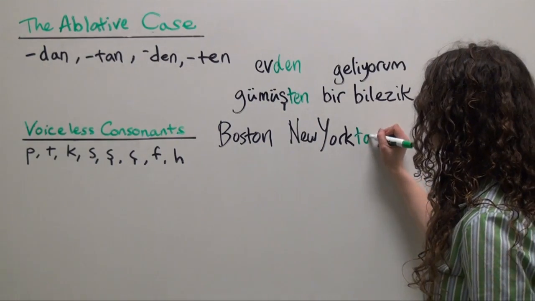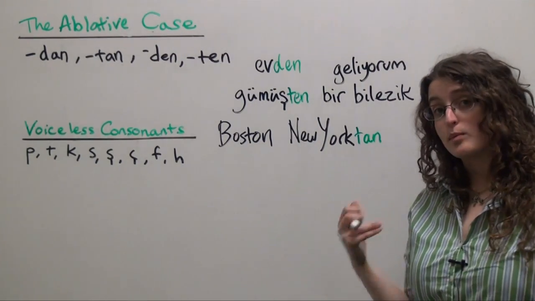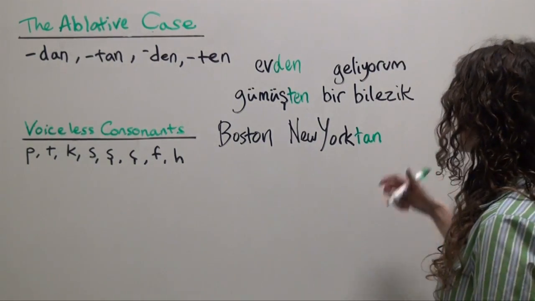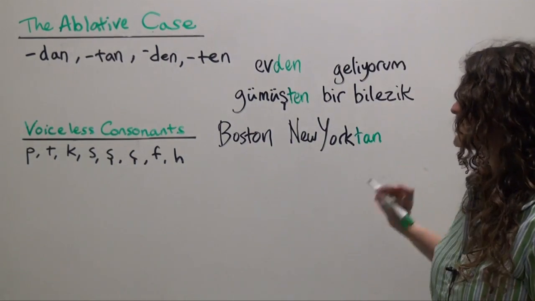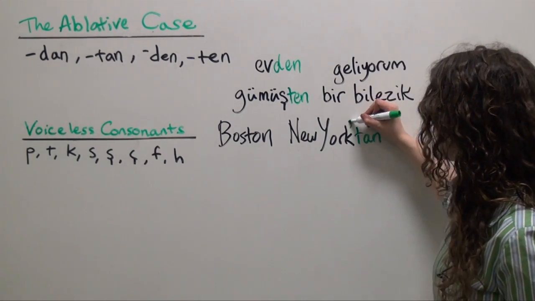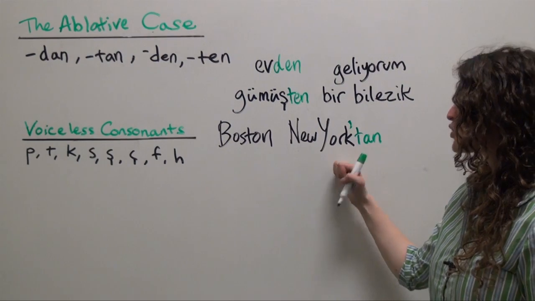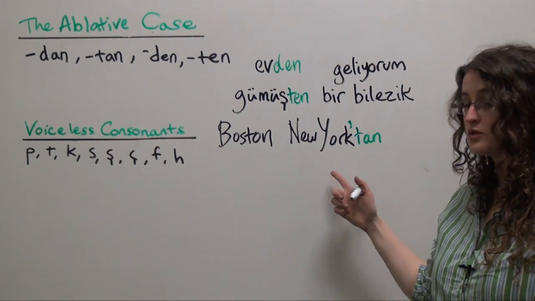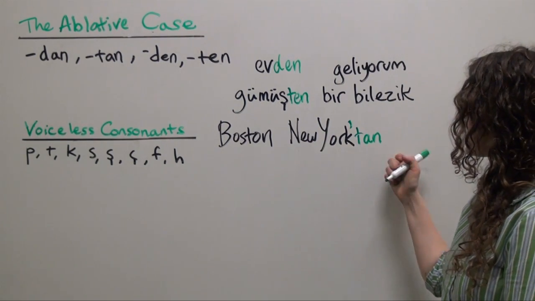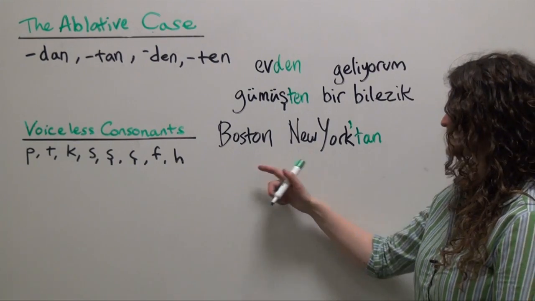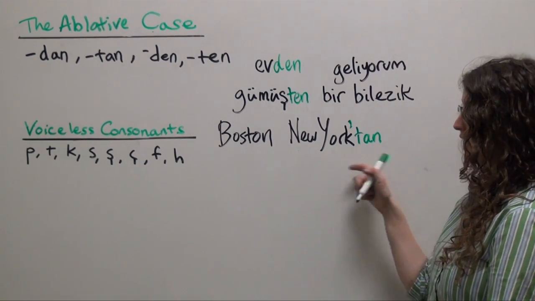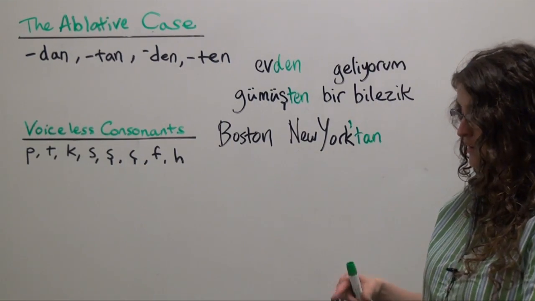New York'tan. Because New York is a proper noun, the name of a city, we are going to have to remember to insert a little apostrophe between the noun New York and the ablative case ending. So Boston, New York'tan,